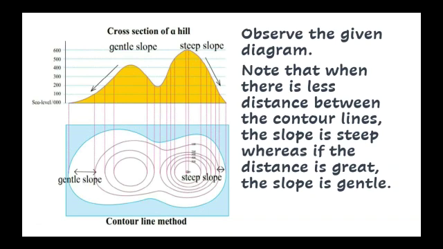So you will observe in the map that different measures of height from sea level are given, from 100, 200, 300, 400, 500 and 600, and the slope is also shown over here. In the same way, in the contour line method, you will observe lines being drawn at the same height and distance to show the same map in a different method. That is the contour line method.